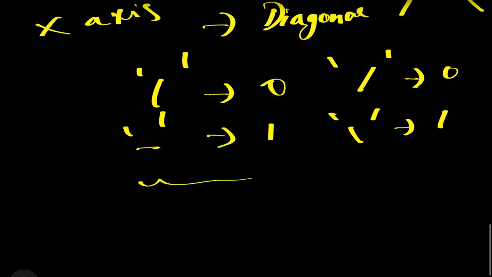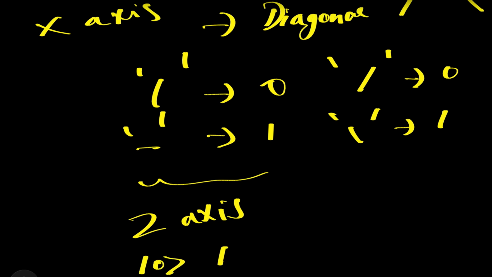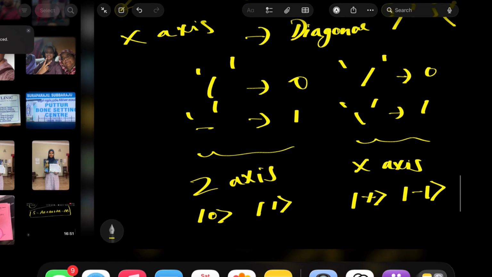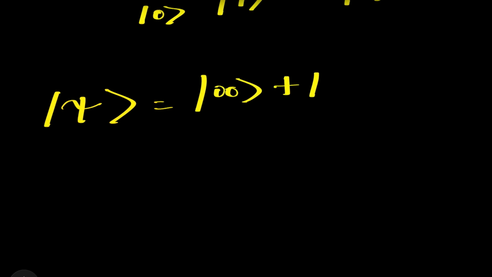And this is called the Z axis, and it is usually represented by ket 0 and ket 1. This is called the X axis, and it is usually represented by ket plus and ket minus. So just remember this formal notation. Technically we can say it's ket psi, and it is represented by ket 0 plus ket 1,